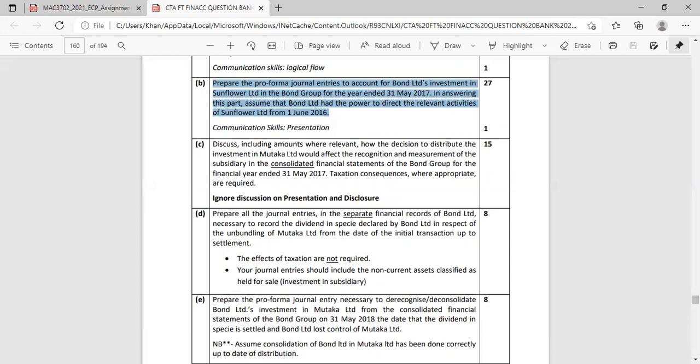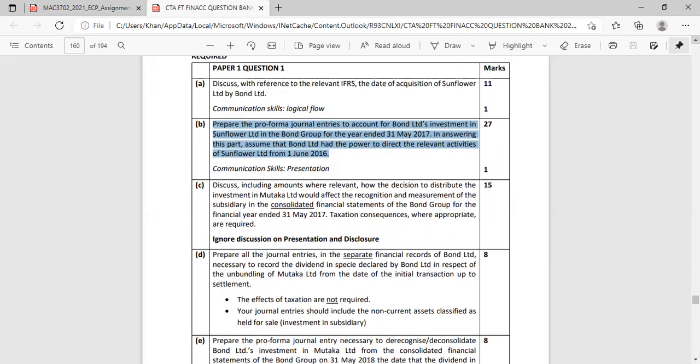Is it possible that we skip this discussion? I think we want something more relevant to us. Maybe the associate we can do, but we want something to do with the pro forma journals. A proper question that relates to us. I don't know if you've got one. I can take one from CTA, UNISA.